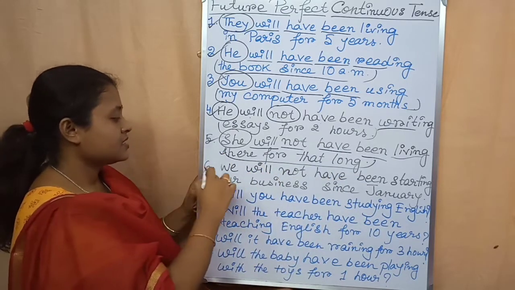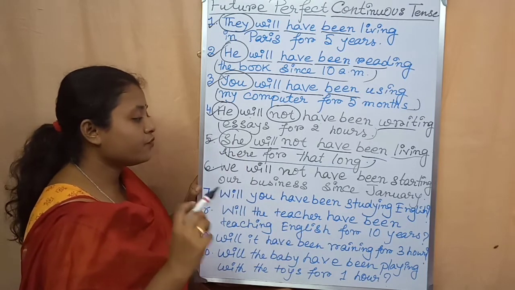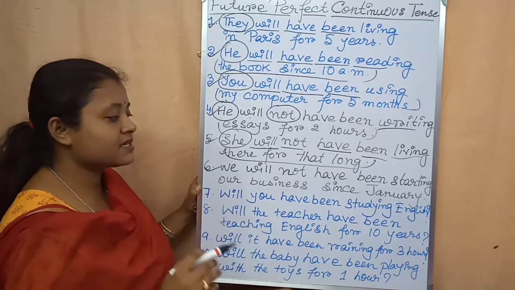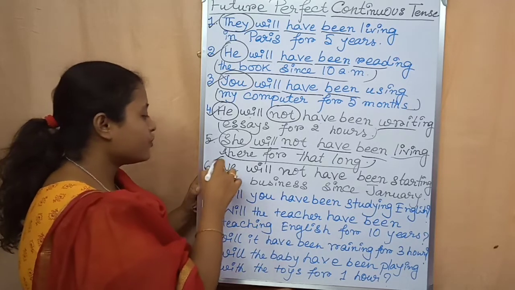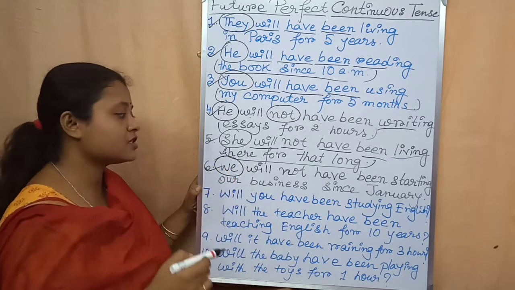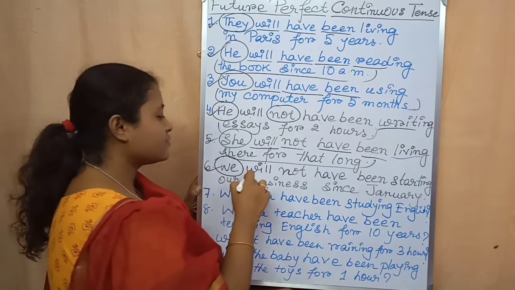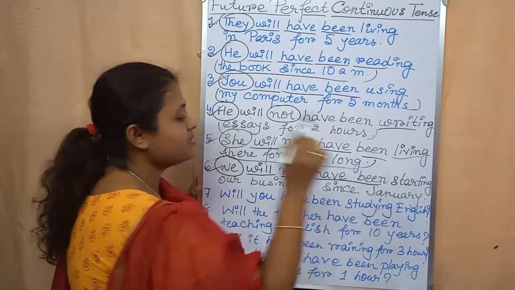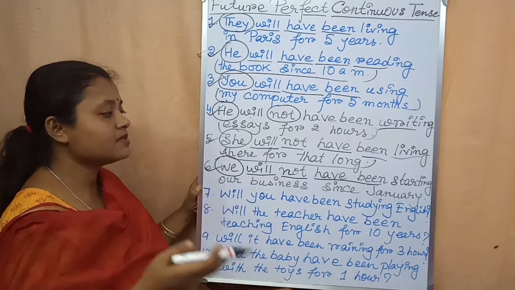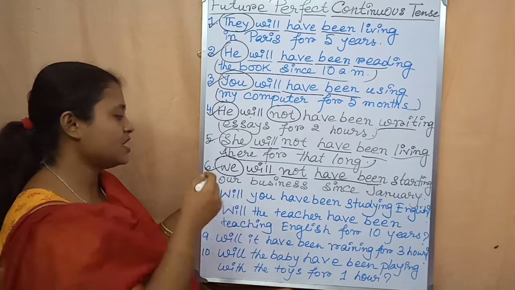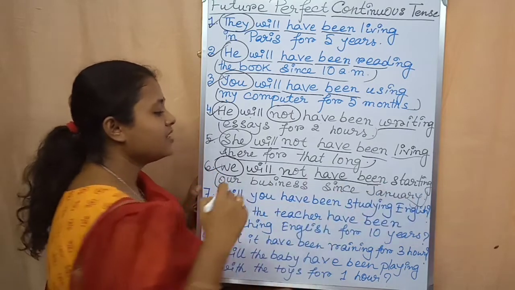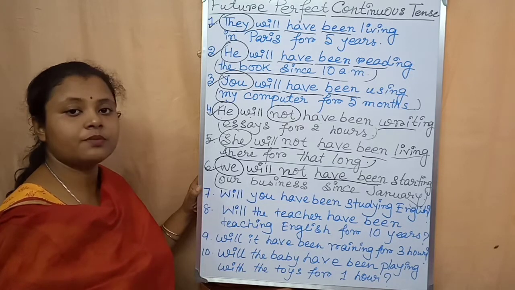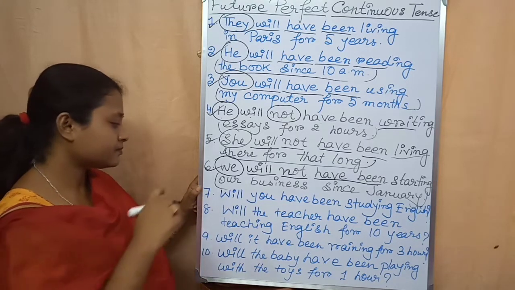Okay. Sixth example. We will not have been starting our business since January. So we, it is a first person plural number. After that will, then not. After that have been, then the present form start. After that ing, then the rest of the sentence. It is an example of negative sentence in future perfect continuous tense.